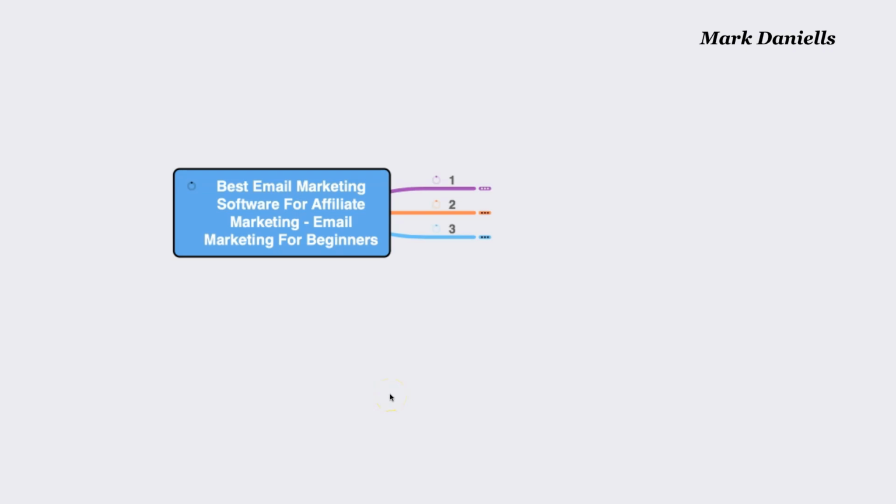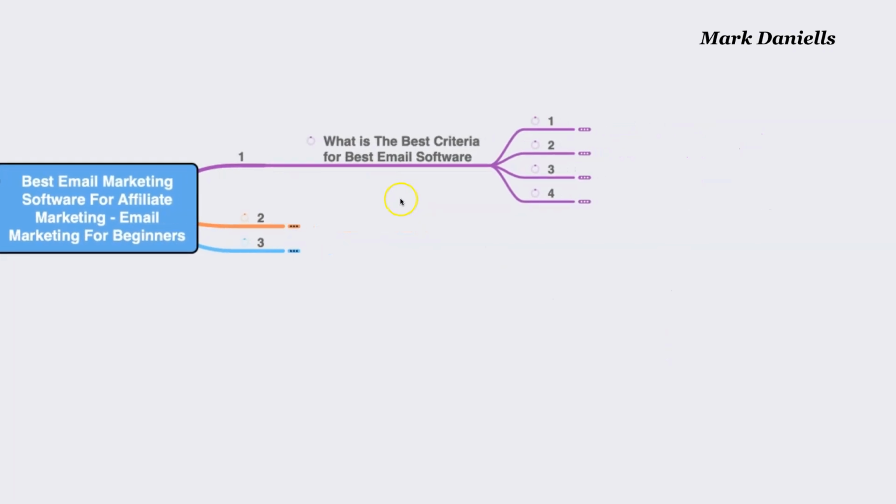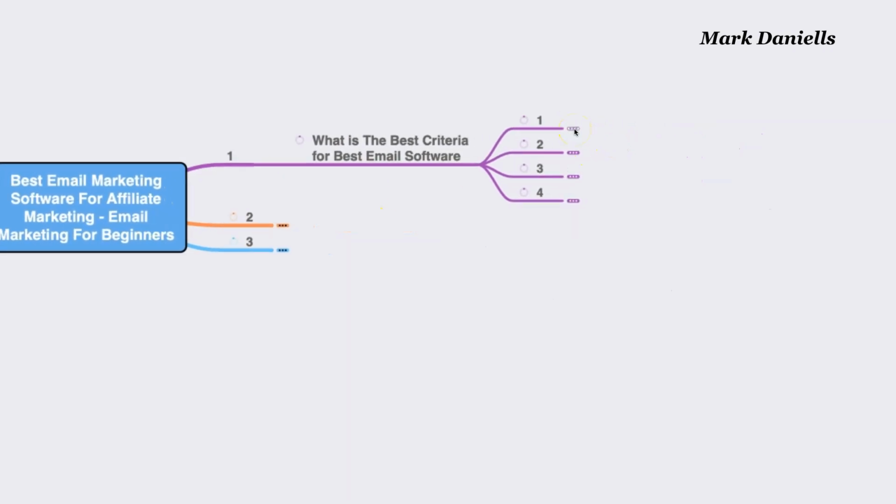I'm going to start with 3. We're going to have some subcategories, of course, as you know me by now. I like to use this tool, which is the mind map, to make things very simple for you. Now, the first thing that you have to ask yourself, and the exact question that I ask myself, is what is the best criteria for the best email software? Now, I do have criteria that I'm going to share with you. You can pick whatever software you want. So let's go ahead and start with the criteria. Then I'm going to tell you the one that I use, and then I'll do a demo on that as well. So let's go ahead and start with the first one.